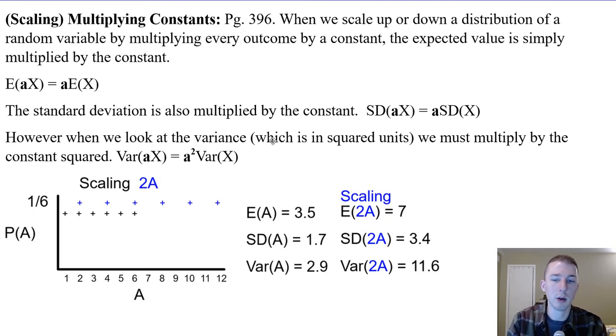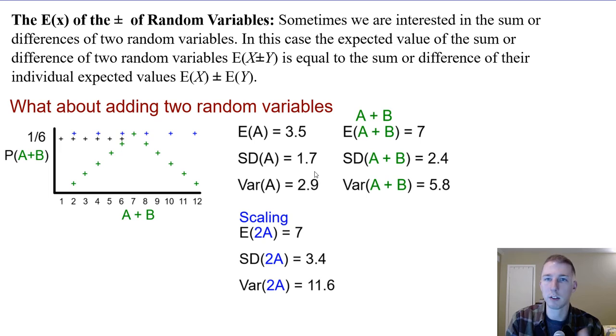When it comes to scaling, we just multiply everything by whatever the scale factor is, but with variation, it's going to be the scale factor squared, because variation is taking the deviations and squaring those deviations. So we went from 3.5 for expected value to 7. Our variation was quadrupled because it was 2 squared. And then our standard deviation was just multiplied by our scale factor. Notice that it's twice as spread out, so our standard deviation is twice as spread out. It's a good way to remember it too: a scale factor of 3 would be times 3, and then 3 squared would be 9 for the variation.